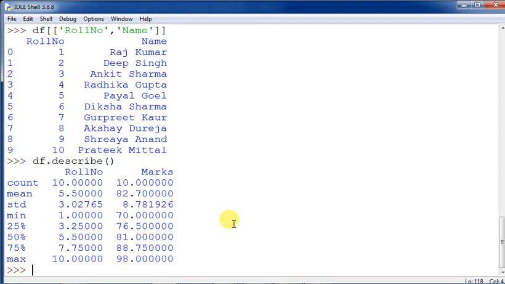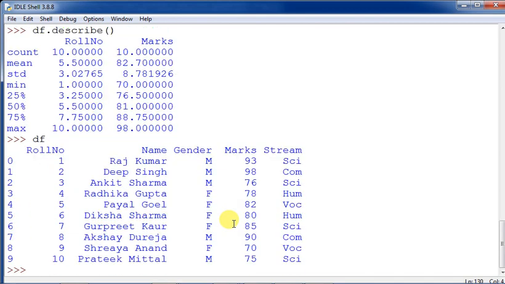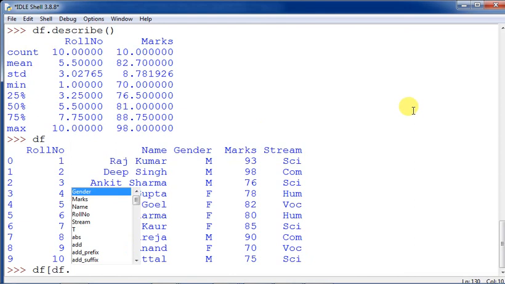Now we are just performing a few queries on this data frame. Let us print the data frame once. Once you have created the data frame, you can apply the commands in the interactive mode as well. Now we want to print the records of those who have got more than 90 marks. So how will you give it? df and then bracket, then df dot marks. Sorry, not gender, marks.